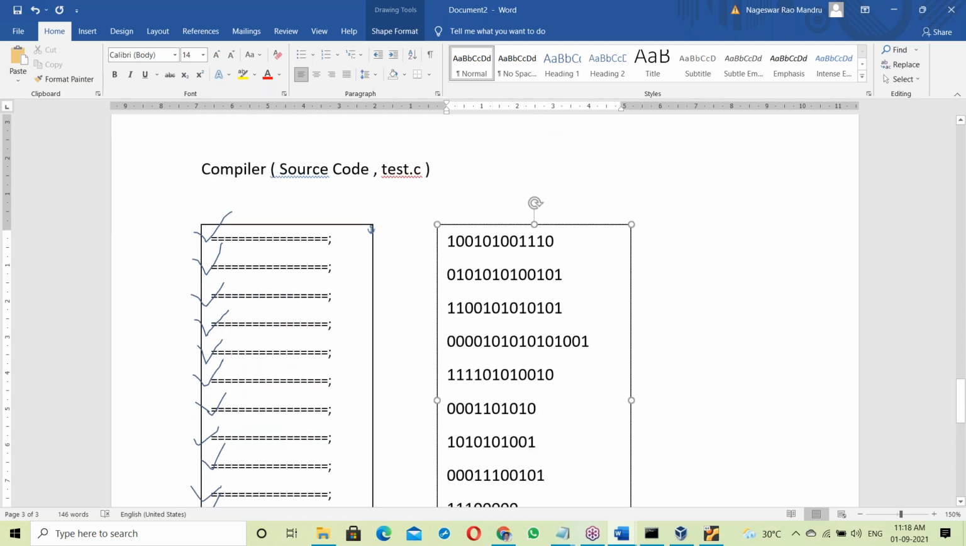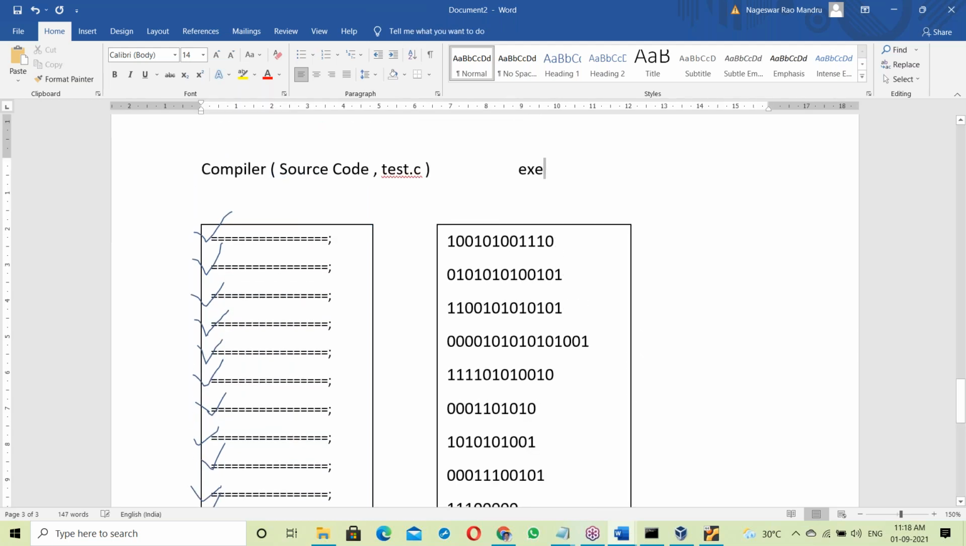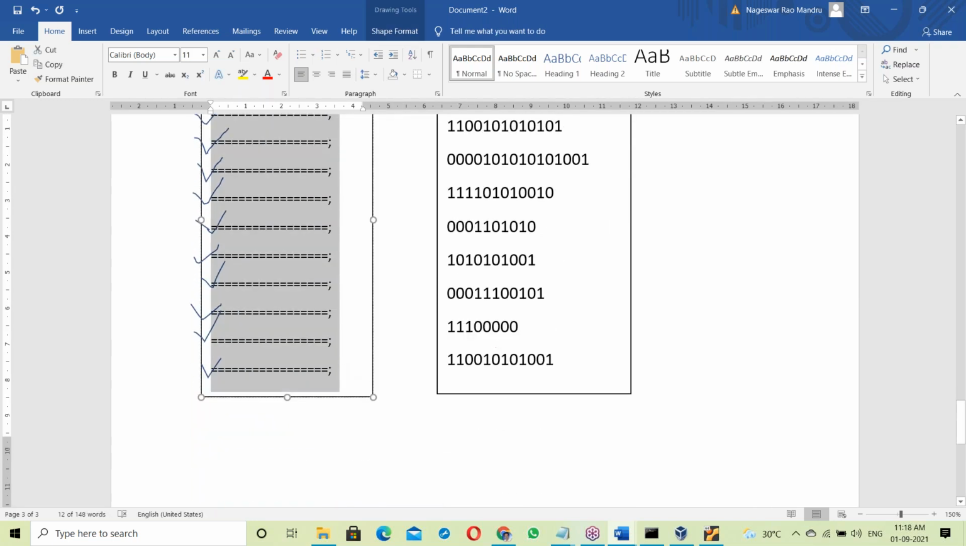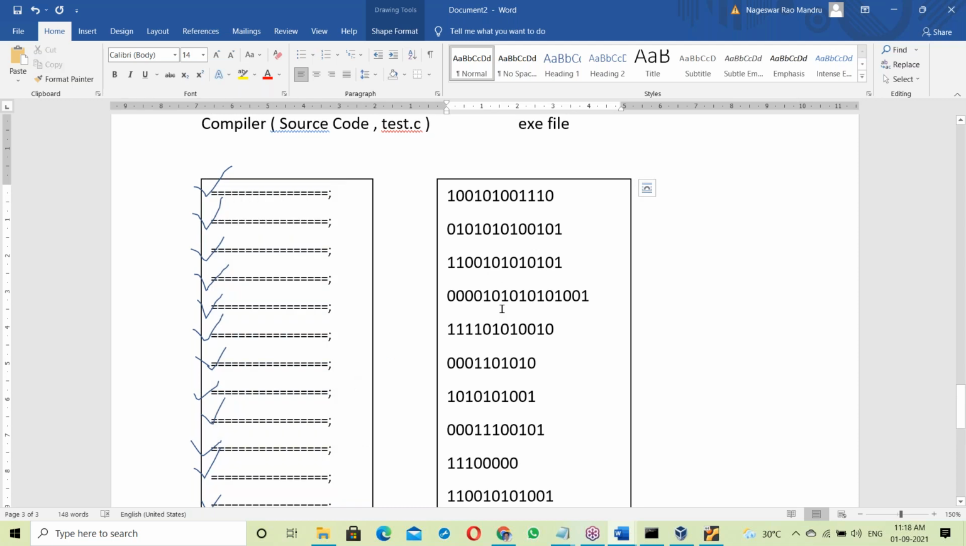This file is called an exe file. Exe means executable file, ready to execute. An exe file is in a system-understandable language. I'll explain more about the exe file. So the compiler checks the whole program from top to bottom, and if there are no errors, it generates one exe file.